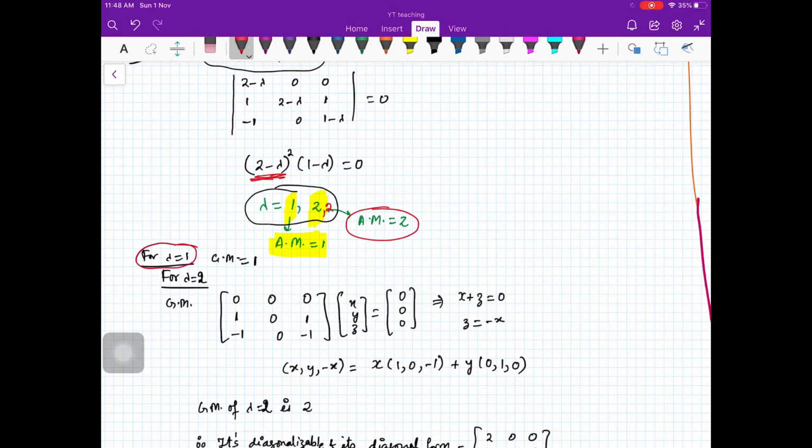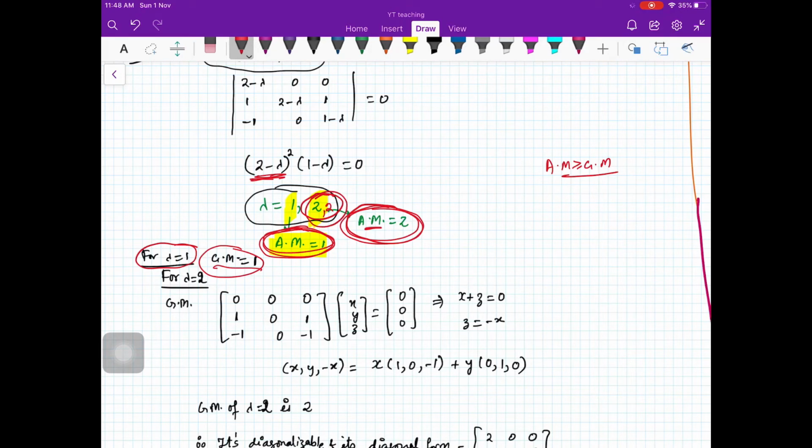Fine. Now for lambda is equal to 1, because algebraic multiplicity is 1, we know that geometric multiplicity will also be 1. Okay, so you have this result that when the algebraic multiplicity is equal to 1, the geometric multiplicity is also 1, because you have anyway one linearly independent vector and you cannot have more than the algebraic multiplicity. So you have am greater than or equal to gm. So if am is 1, you don't need to compute the geometric multiplicity. Anyway, they are equal. Okay, now you have am is equal to 2. Here am stands for algebraic multiplicity.